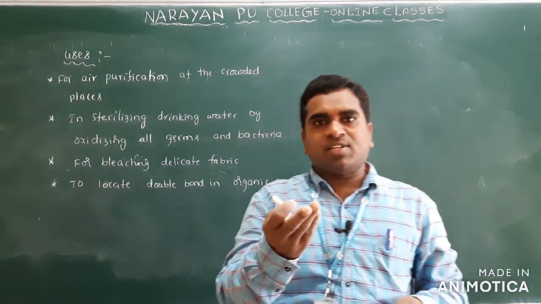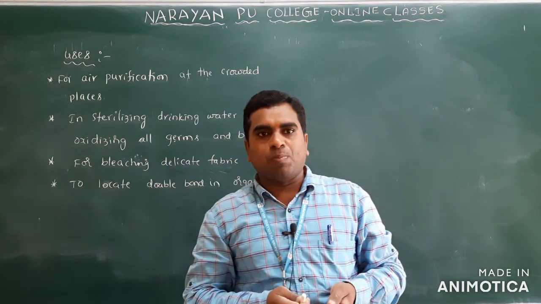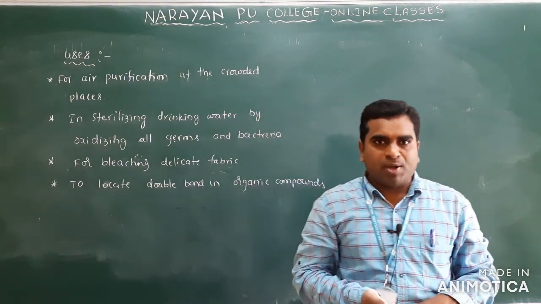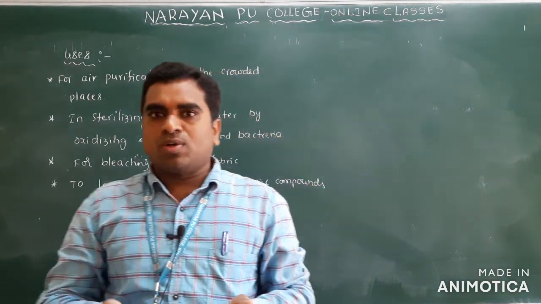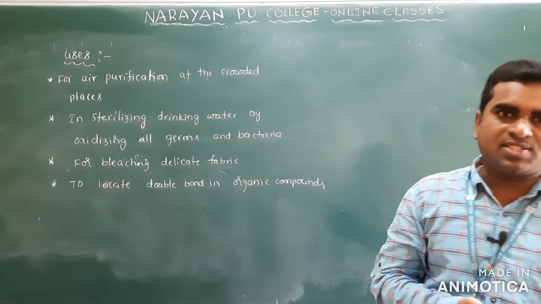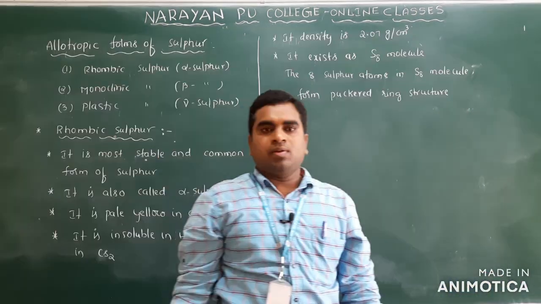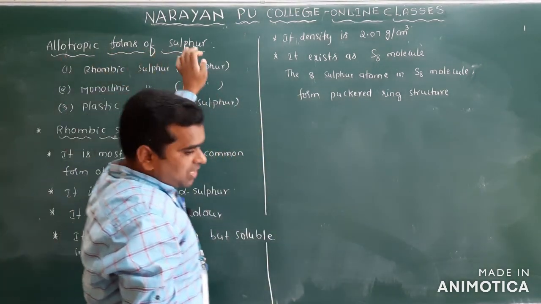We have already mentioned that phosphorus mainly shows three allotropic forms, including red phosphorus and white phosphorus. Sulfur means rhombic sulfur, monoclinic sulfur, and also plastic sulfur, and we will discuss them one by one. So next is the allotropic forms of sulfur.